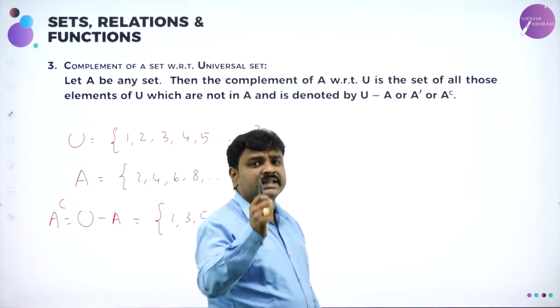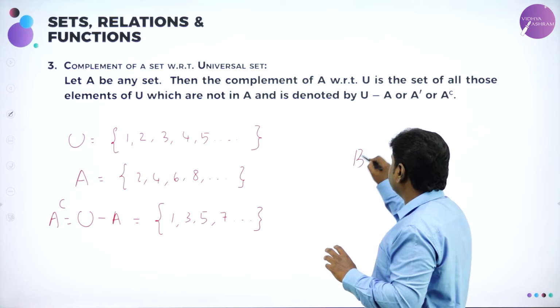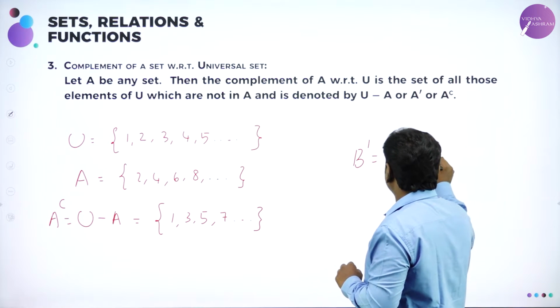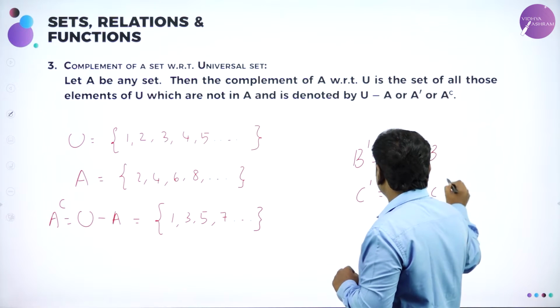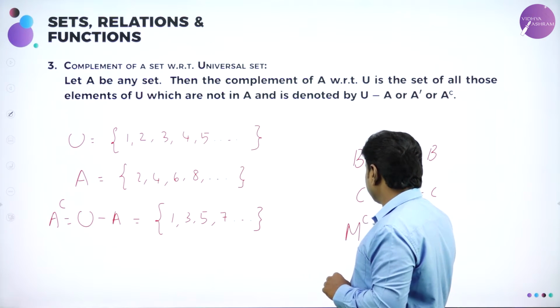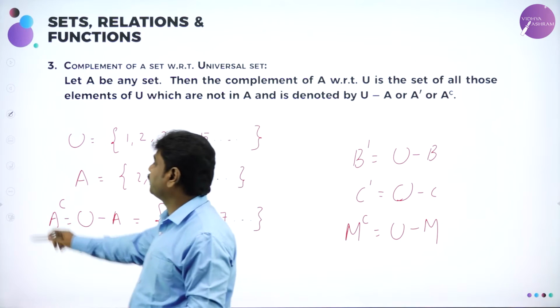What is A dash? U minus A. What is B dash? U minus B. What is B dash? B complement. B complement means U minus B. What is C dash? C complement. U minus C. And what is M complement? U minus M. Universal set minus given set gives you complement.